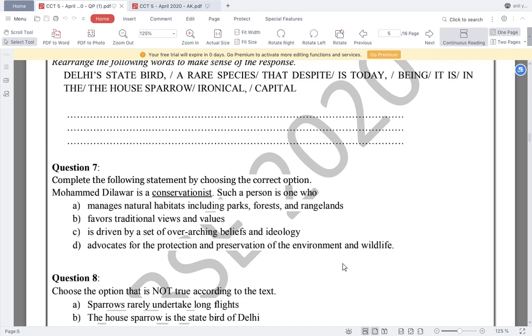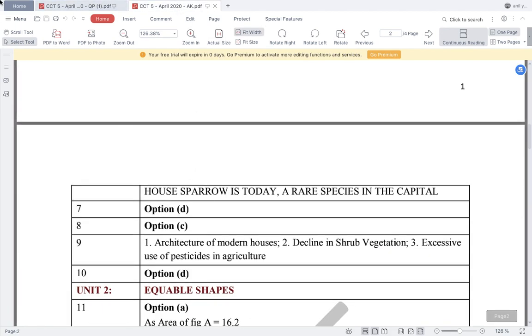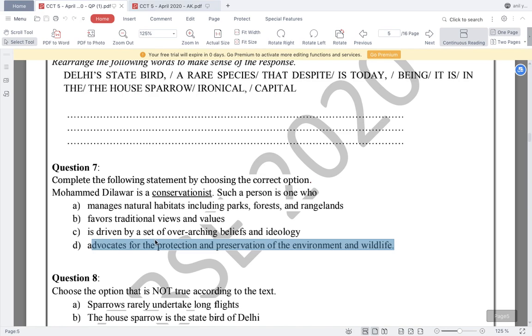Maybe. Favors traditional views and values. No. Is driven by a set of overarching beliefs and ideology. No. Advocates for the protection and preservation of environment and wildlife. That is what our passage is about. So for conservationist, the answer is option number D, question number 7, right, correct. Now question number 8, option number C.